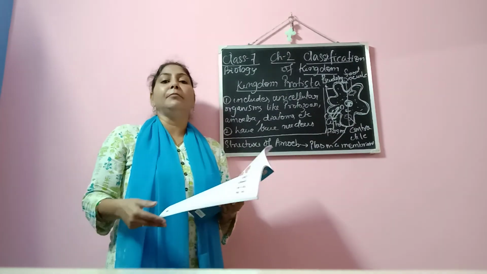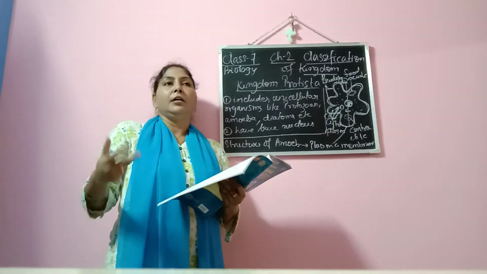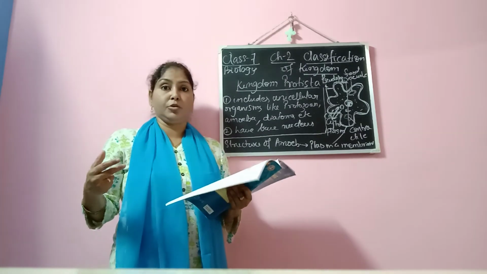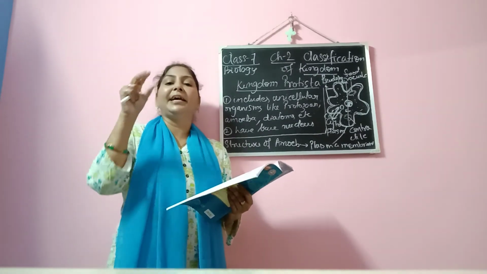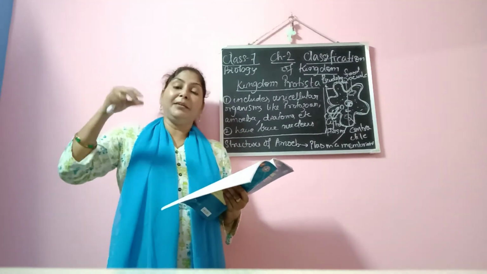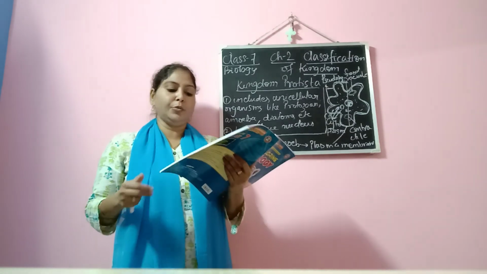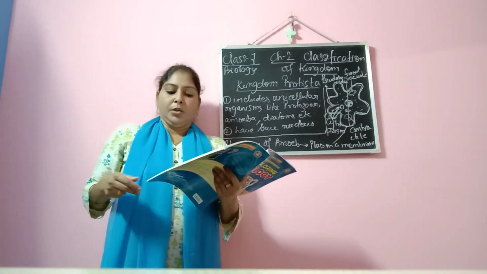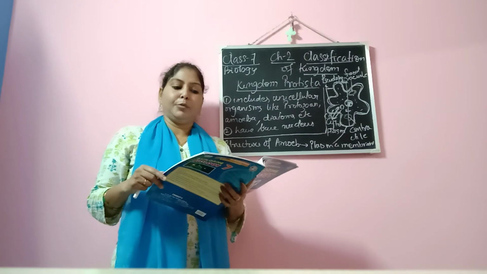So that's how they multiply through multiple fission also. Multiple fission means multiplying by fission of the nucleus. So this is how reproduction takes place.